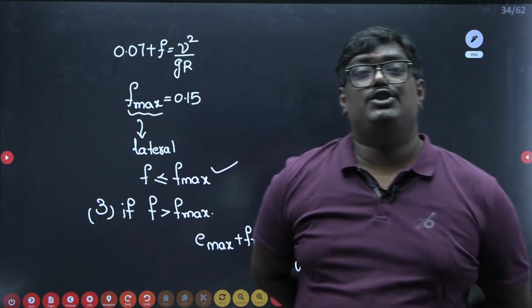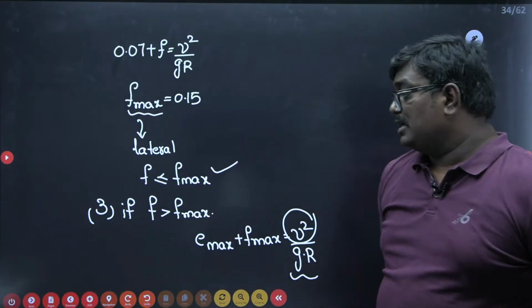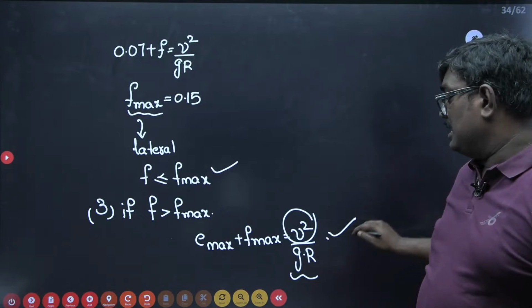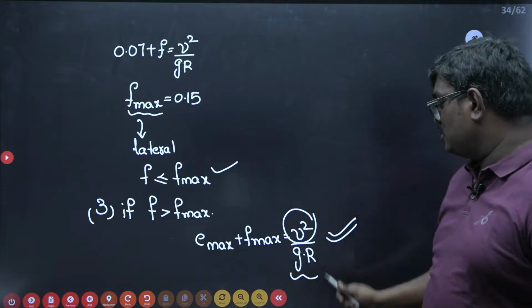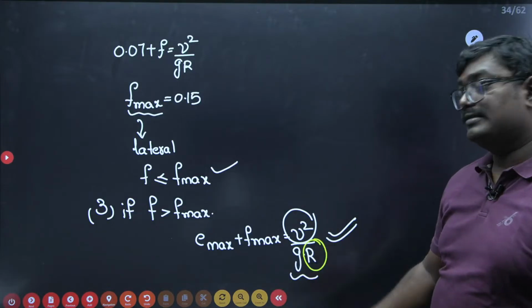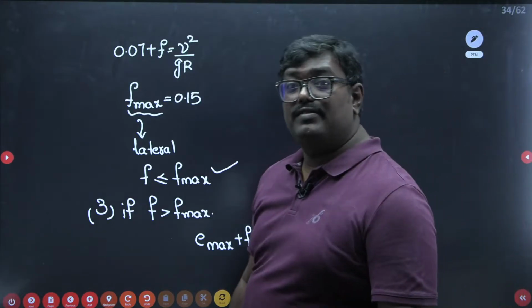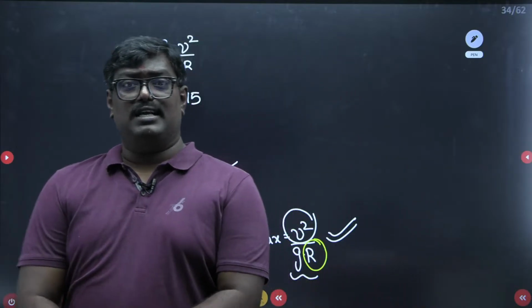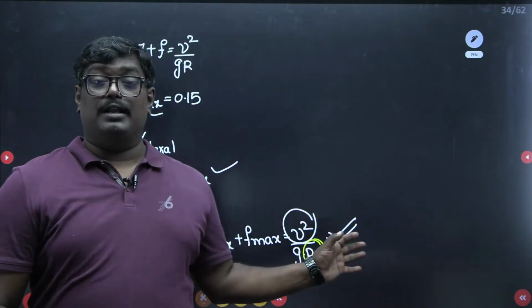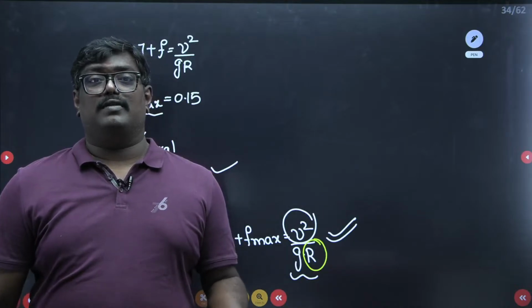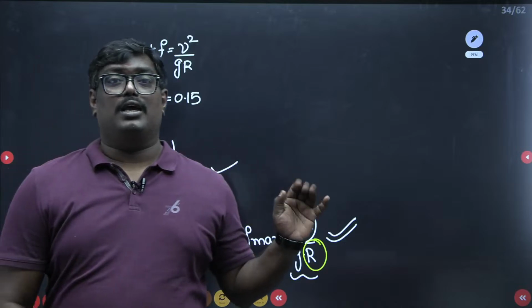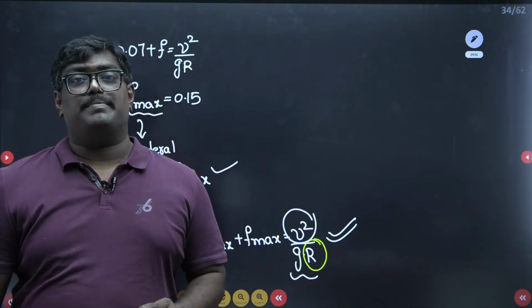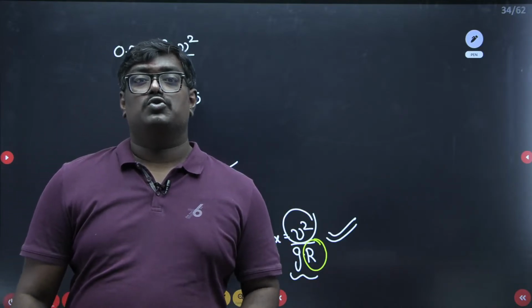This velocity should be less than the actual velocity. Then it is correct. If the velocity is more than the actual velocity, in that case, you have to adjust the radius to make the design safe. So these are the simple steps to solve the problems of super elevation.